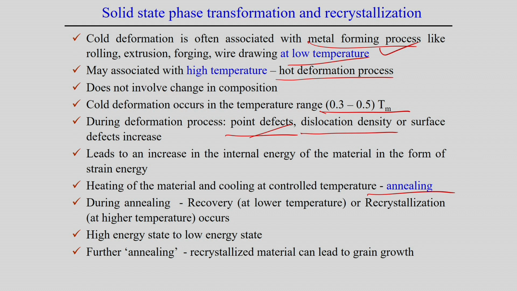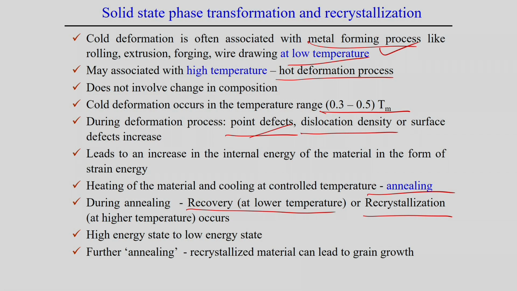During the annealing process, there is a high dislocation density and an abundance of point defects. In the recovery process, some amount of dislocations are annihilated, which reduces the internal strain energy associated with the crystal defects. This process is called recovery.